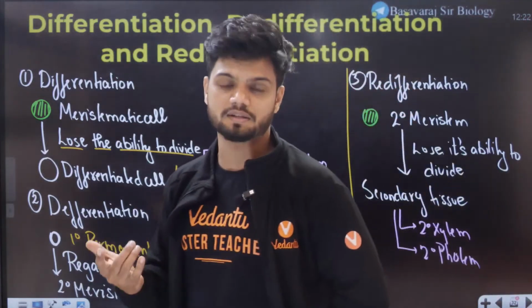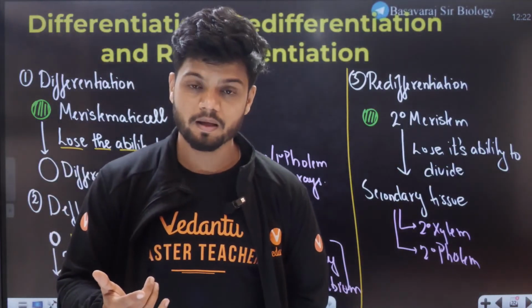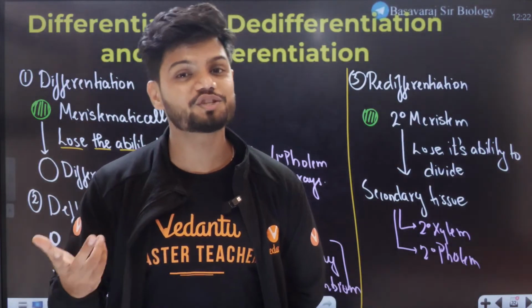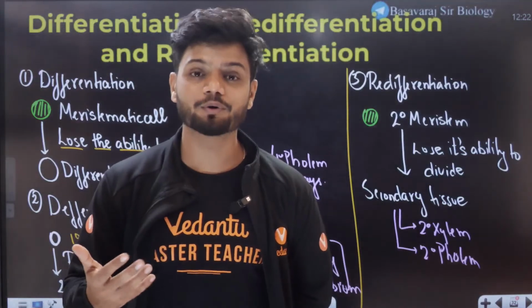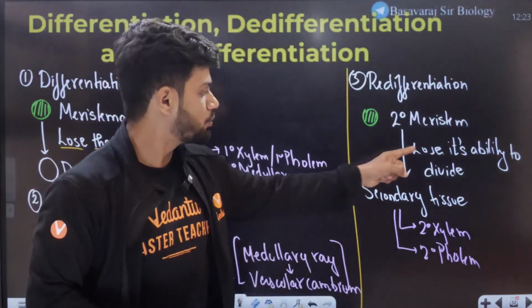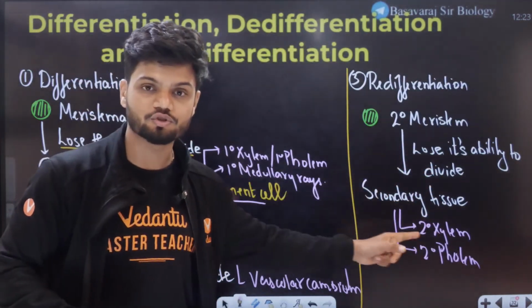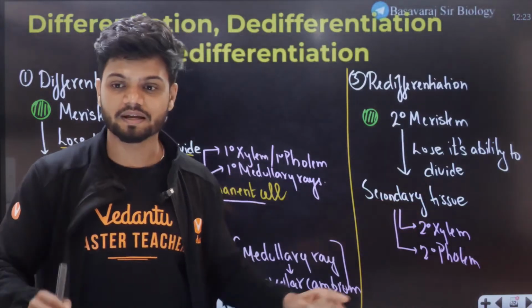Now after 10 years, this boy is like, I don't want to be a doctor anymore. I want to become a musician. I want to be a singer. I want to dance. Okay, he only changes the profession. So again, he loses that ability to divide and becomes something else, he'll get some other job. That is secondary tissue.